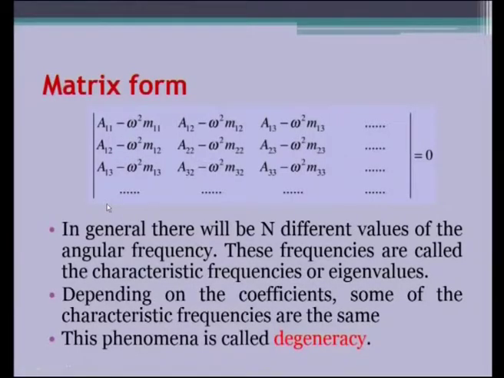So, let us see further. Depending on the coefficients, some of the characteristic frequencies are the same. This phenomenon is called degeneracy. The degeneracy is the same frequency with different oscillations, modes of oscillation. So, that is called degeneracy. We can explore much more on that.